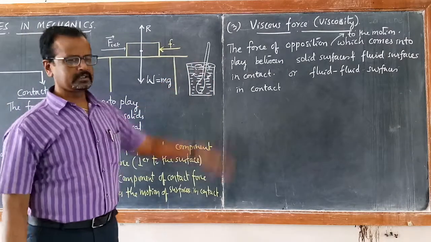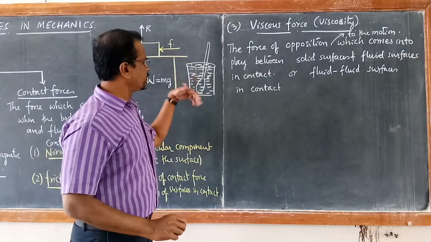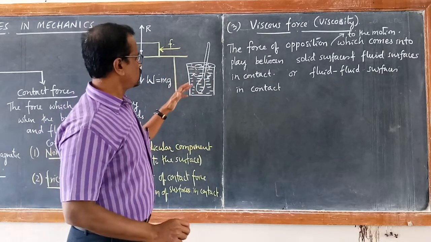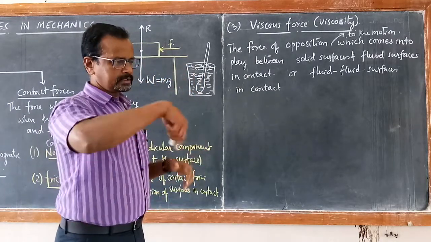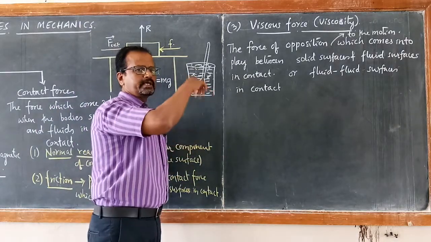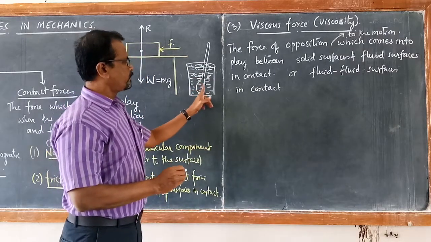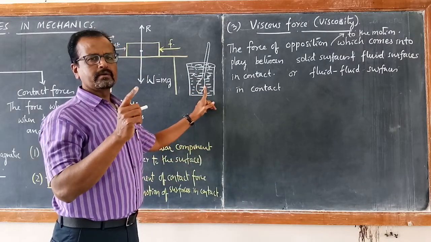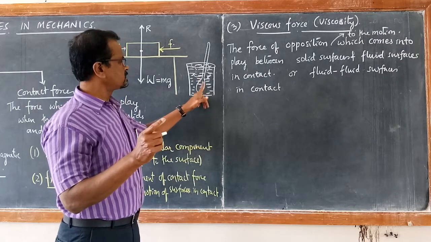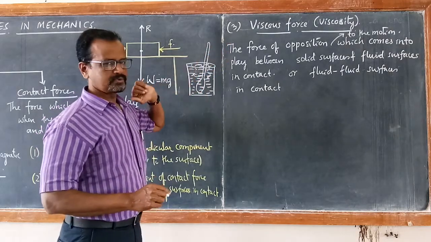When you take the spoon out, the liquid doesn't stop immediately. It continues to move. Initially, when you try to stir it, it takes a certain time to set into motion. So the force of opposition that comes into play whenever there is a motion between the liquid surfaces and solid surfaces in contact is called viscous force.